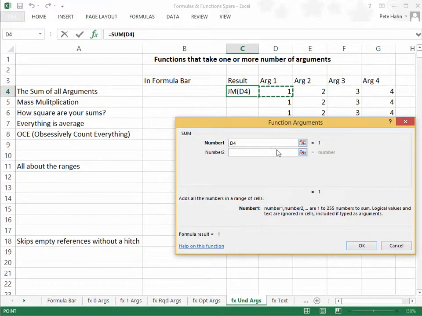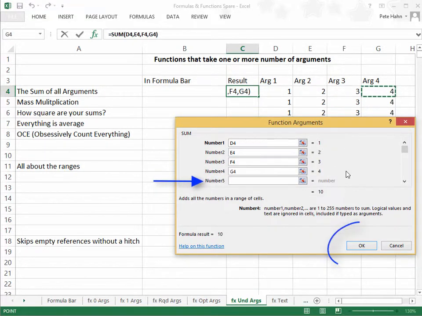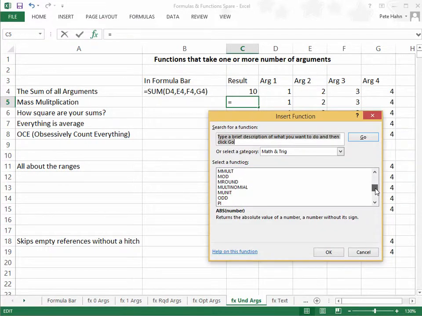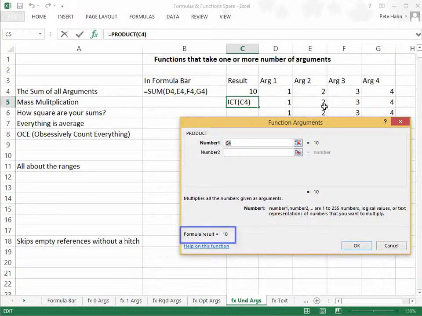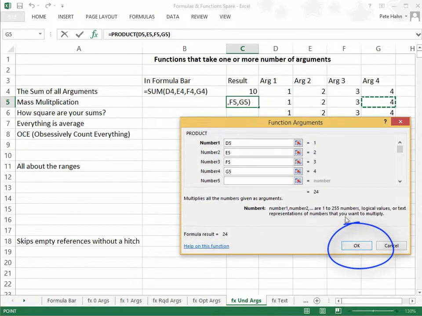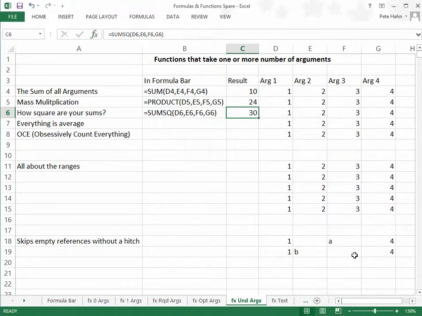Watch what happens to the list of arguments as I enter cell references. Each added cell reference causes another argument to be added to the list. Watch the formula result as I do the next one. From the very first cell reference, this function outputs a return value. Even though this function takes an undefined number of arguments, we can see that only one is required. I'll fast forward through these next few because I can hardly wait to discuss the next topic.